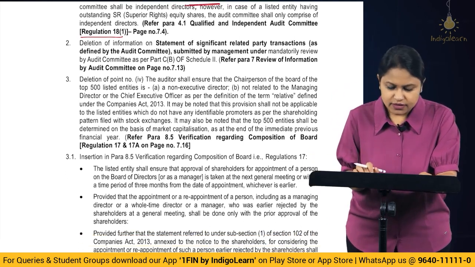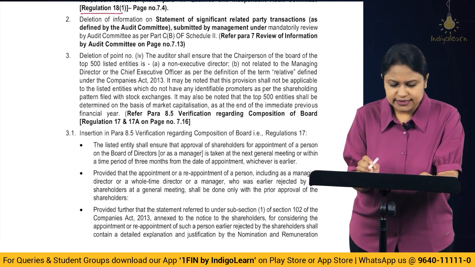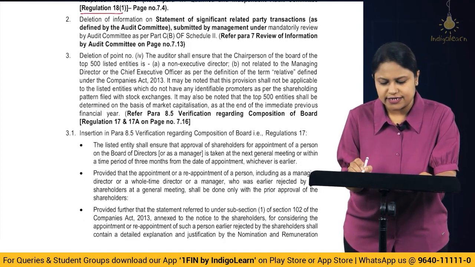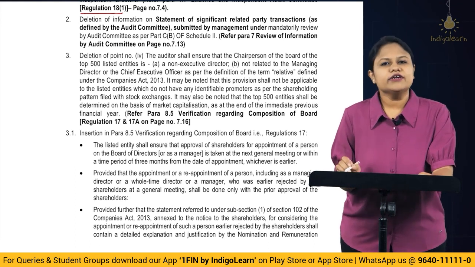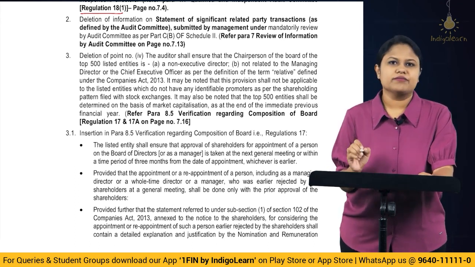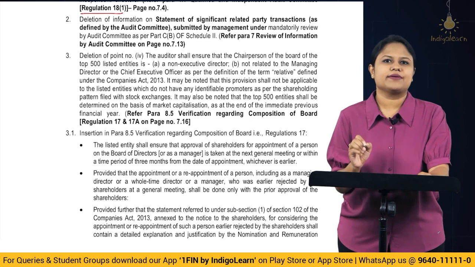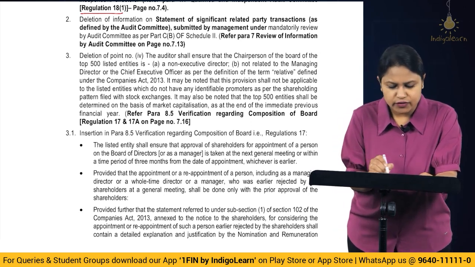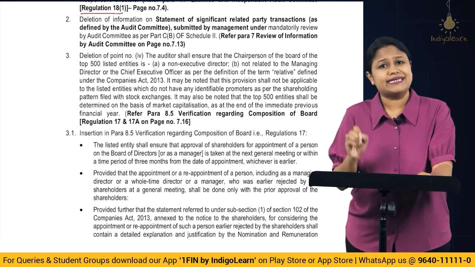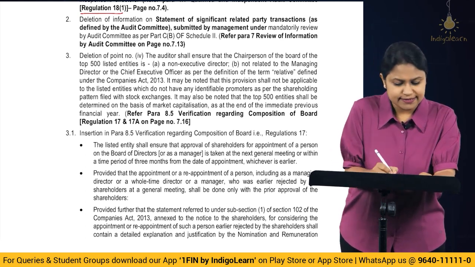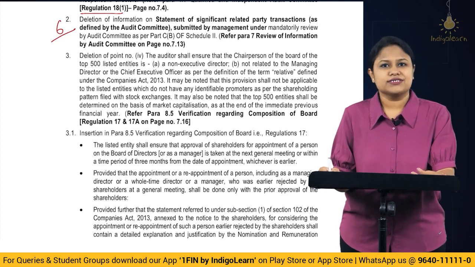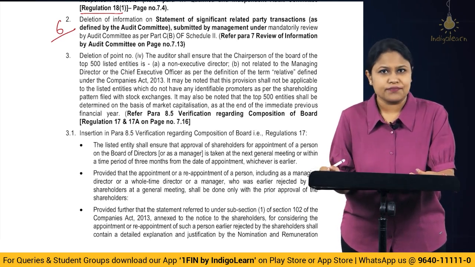Alright. Then moving on to the next one, that is with respect to statement of significant related party transactions. Here we talk about the review of some of the matters which have to be compulsorily done by the Audit Committee. Alright. So this we study as a review of information by the Audit Committee, which is mandatory review. We have 6 items there. If you can recollect, like management discussions and analysis of the financial conditions, correct?